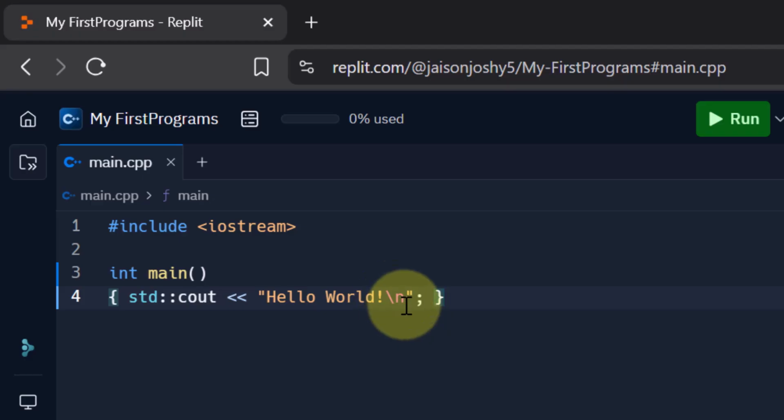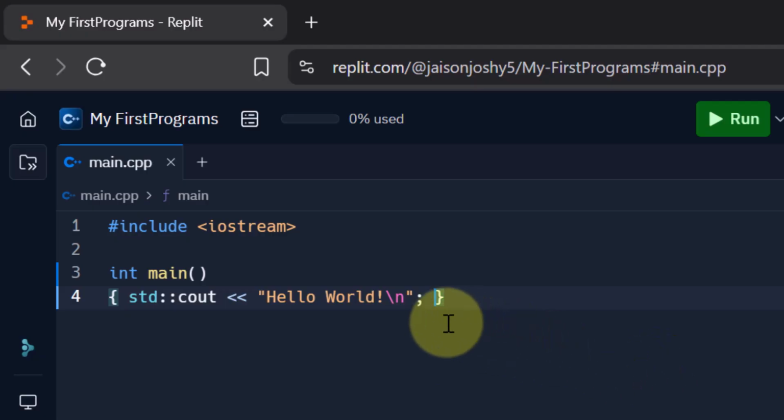And the \n stands for new line. That means after printing this, come to a new line. And then you see there is a semicolon at the end. In C++, most of the code must end with a semicolon. It is like a period or a full stop at the end of a sentence.